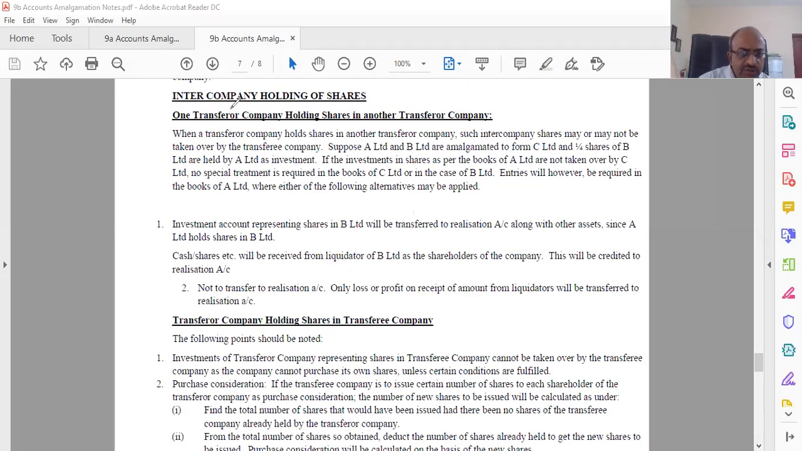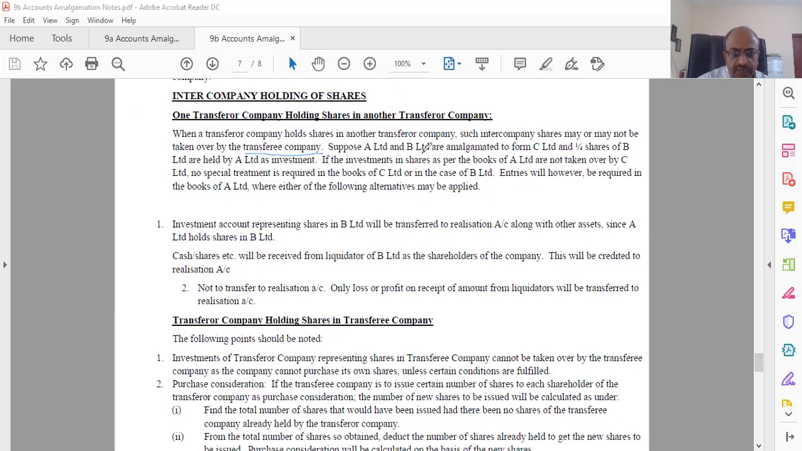When one transfer company A is holding shares in another transfer company B, both these merge into and become C. So let us see what they are saying. Where a transfer company holds shares in another transfer company, such intercompany shares may or may not be taken over by the transfer company, which is in this case C.